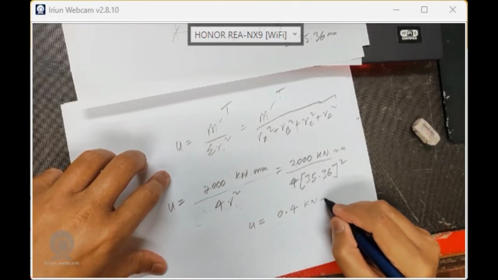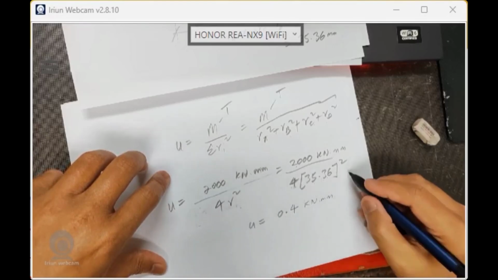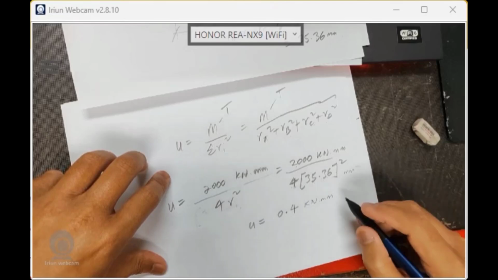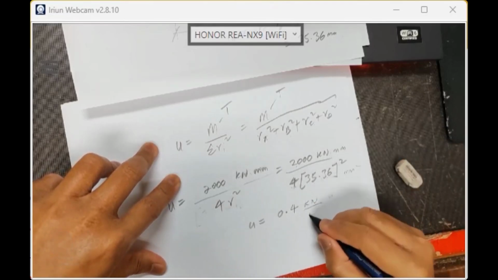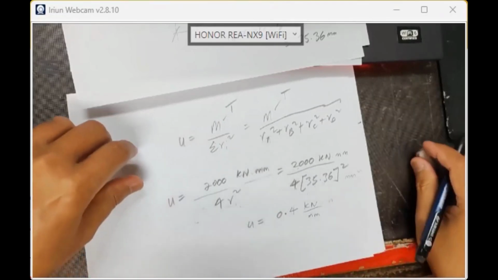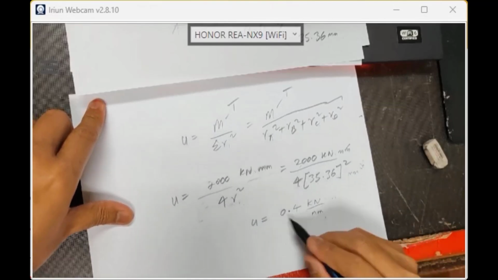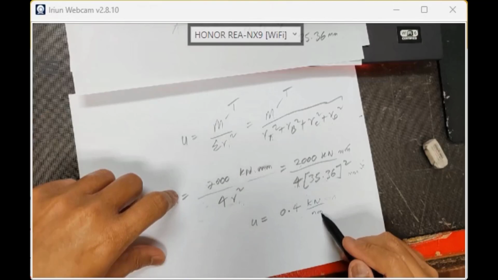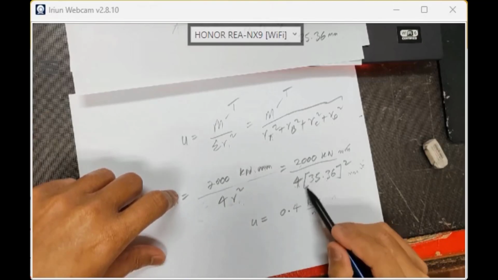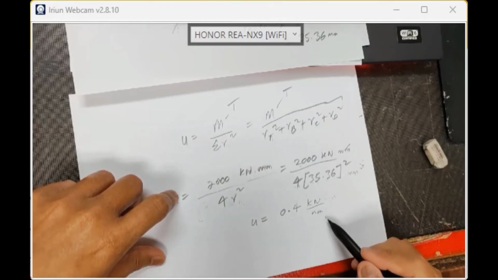Kilonewton millimeter, because below it is millimeter square, right? So it means kilonewton per millimeter. Because of that, the millimeter square on top and millimeter cancel out, leaving 0.4 kilonewton per millimeter. Correct? Calculation 2000, correct, class? Correct. 35.36 square times 4. Okay, 0.4 kilonewton per millimeter.